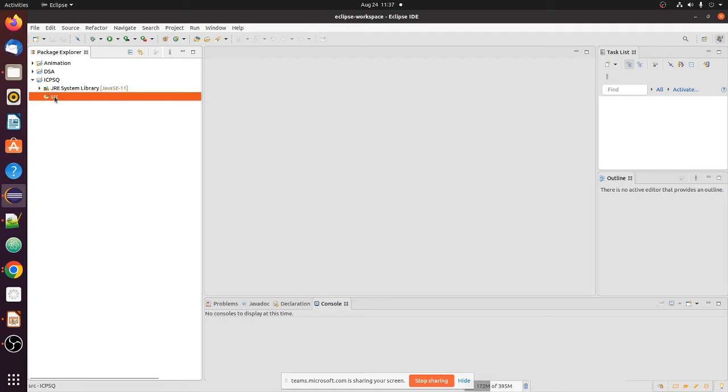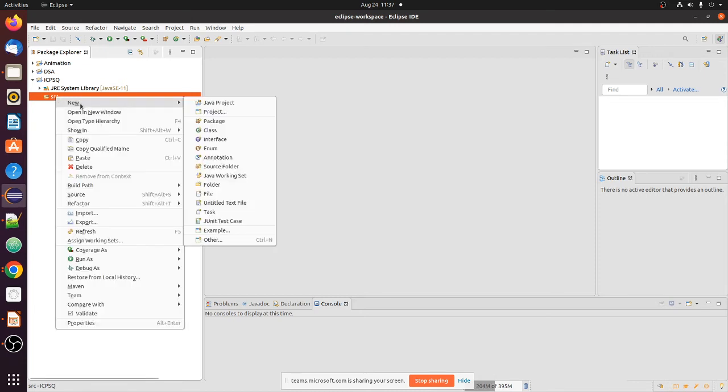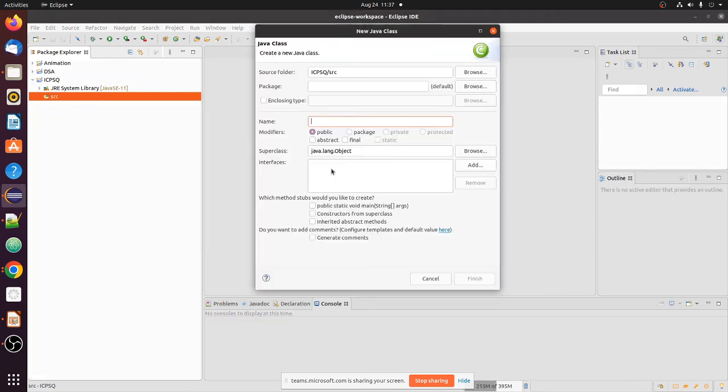Now right click on src, create New, then Class. For this class I will write Person. Since I am creating the Person class, keep the package field blank, click on public static void main, generate comments, and Finish.